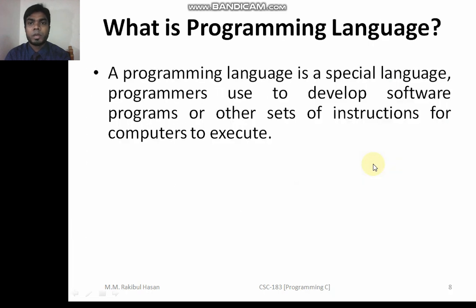Now the next point is what is a programming language. As human beings we have different types of languages: Bangla, English, Arabic, Urdu, different types of languages we have. Okay, right? So think about animals, they have their own language. Think about other species, they have their own language. Like them, like us, computers also have their own language. That is basically called a programming language.